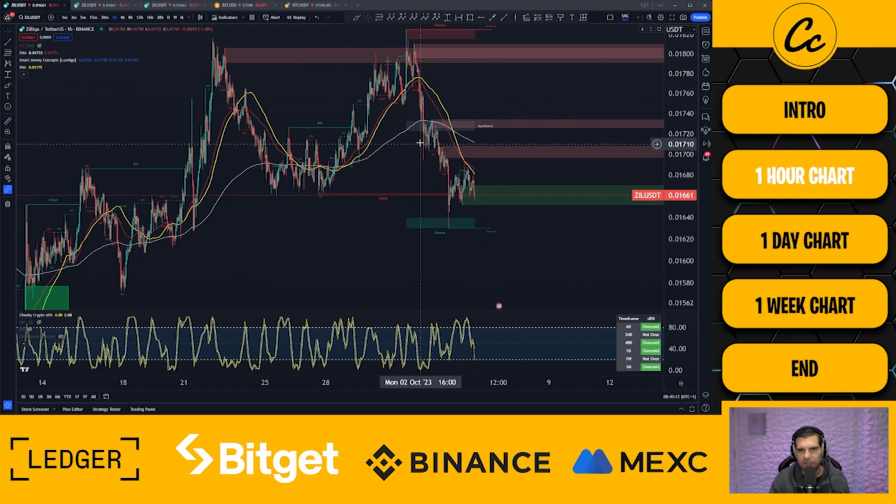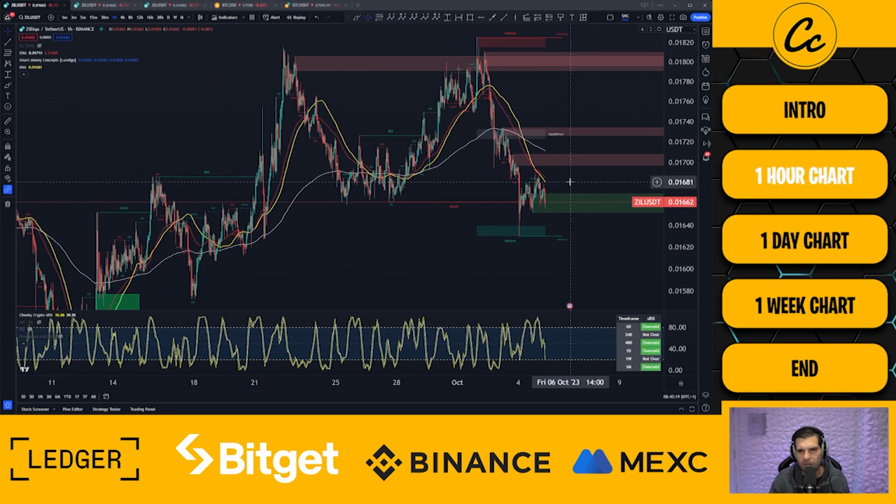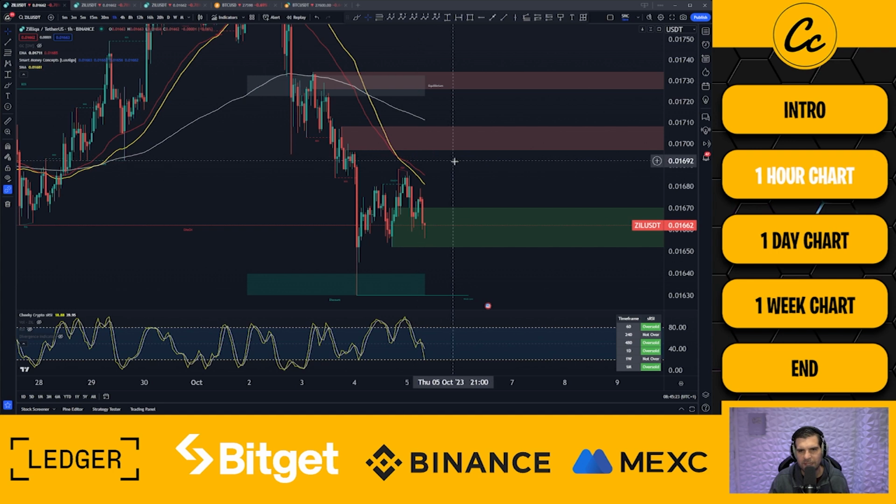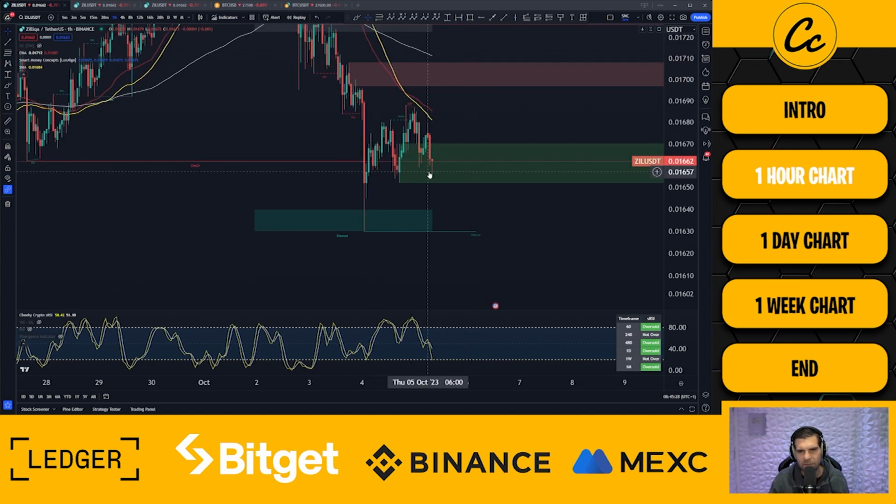Now, for the most part, it does to me look like we've completed a 5-wave move to the downside here. So we can start to expect a bit of a run upwards before we see more downward price action. So my expectations here are that we're going to push up a little ways. I'm not expecting terribly much. It's quite difficult with these smaller market cap projects right now. But I would expect us to move down maybe to 1.65 towards 1.64 before we get a run upwards. But a run upwards is what I'm looking for.